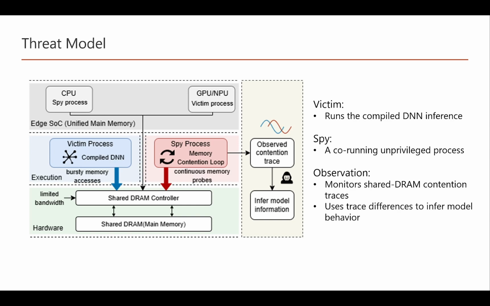We consider a victim processor running a compiled DNN inference on an edge system on chip. At the same time, there is a spy processor co-running on the same system. The spy is unprivileged. It does not need root access, physical access, or access to the victim's address space. Instead, the spy continuously issues memory requests and observes its own memory service behavior. Because the victim and the spy share the DRAM controller, bursty memory access from the victim creates contention. This contention appears as a time series trace observed by the spy. The attacker then uses differences in these traces to infer model behavior.